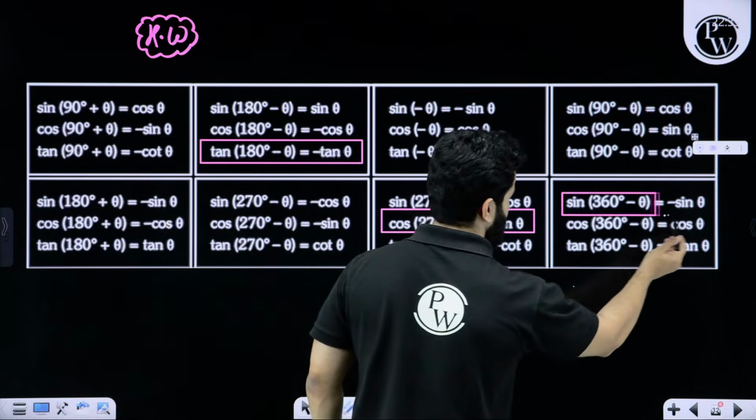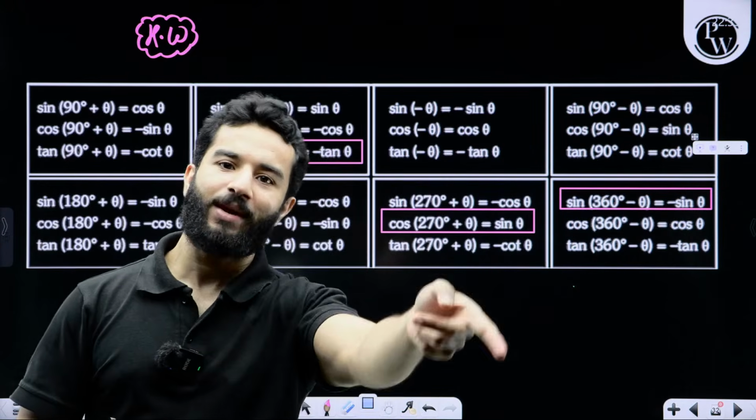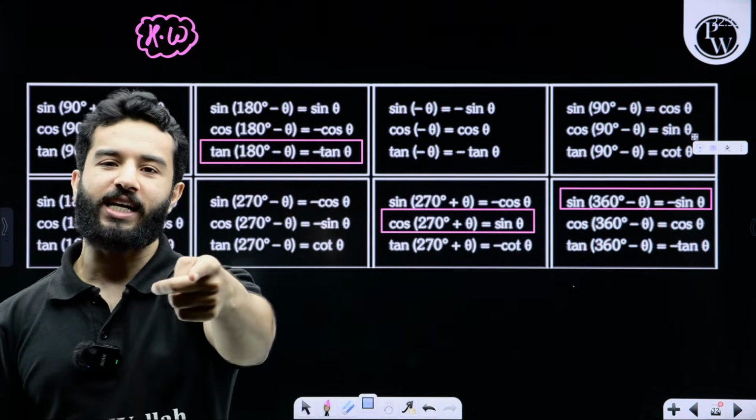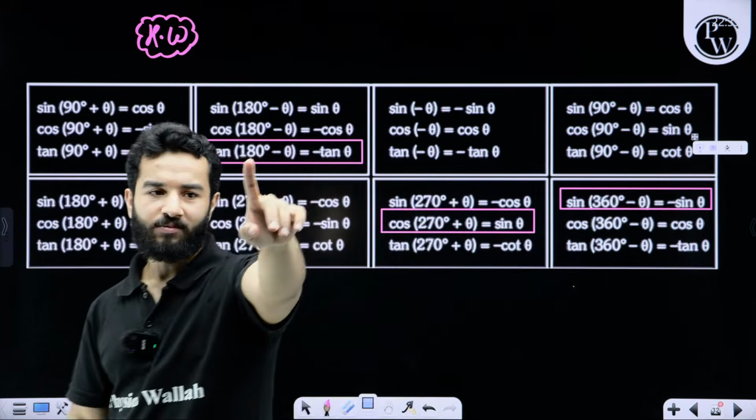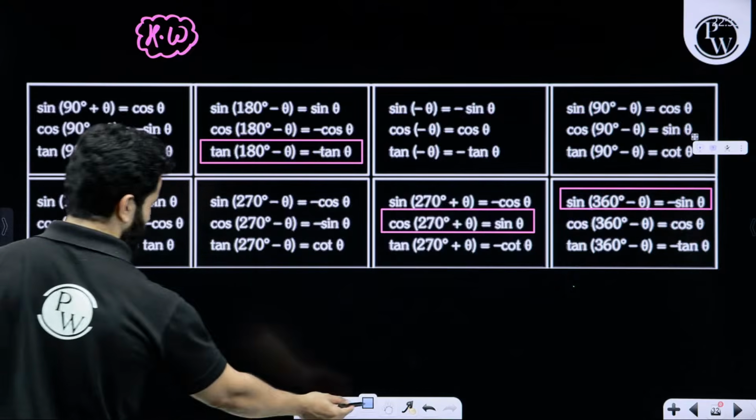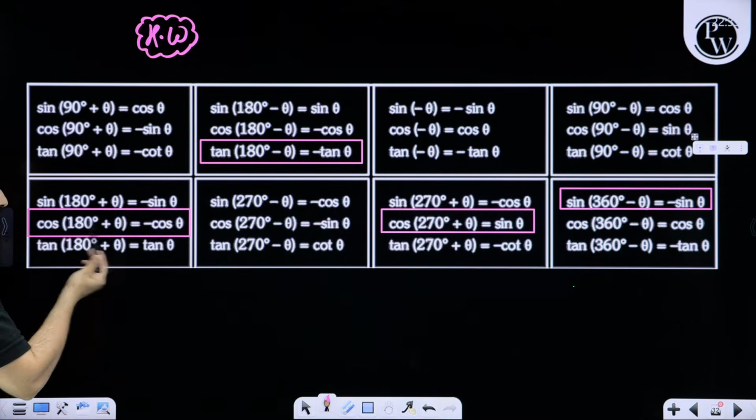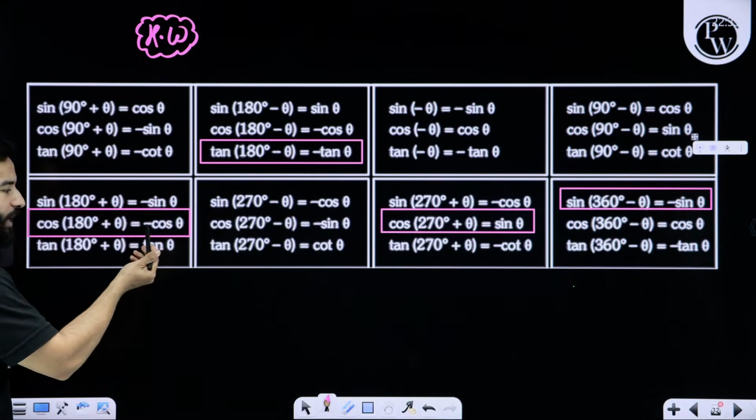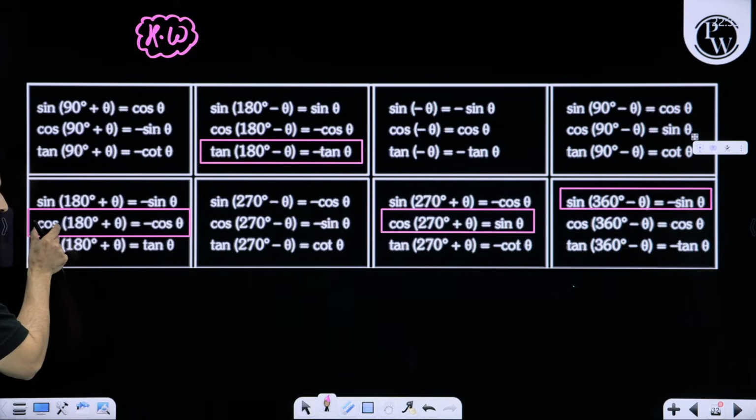Any 360 degree minus theta. 360 degree is even. Sine will remain sine. 360 degree minus theta, fourth quadrant. Fourth quadrant, cos negative, only cos positive. Sine negative, minus sine over there. Is it clear? Any doubt? This one, 180 degree even, cos remains cos. 180 degree plus theta, third quadrant, tan positive, minus sign. And we are going to look for this function for sine, not for this.